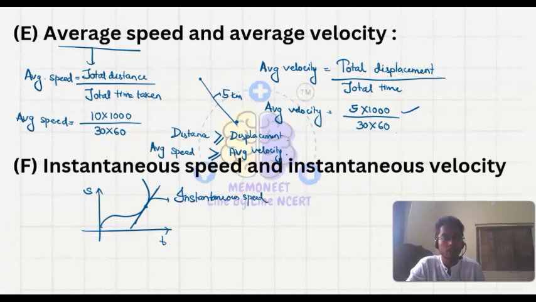Instantaneous speed and instantaneous velocity are always equal, because at that period of time you are moving with a certain speed and that is your velocity also. It is not talking about any other point or any other time, only the particular time you are going through. This is the instantaneous speed or instantaneous velocity.